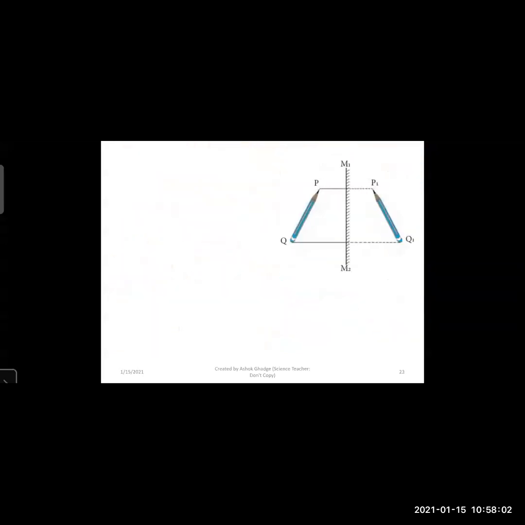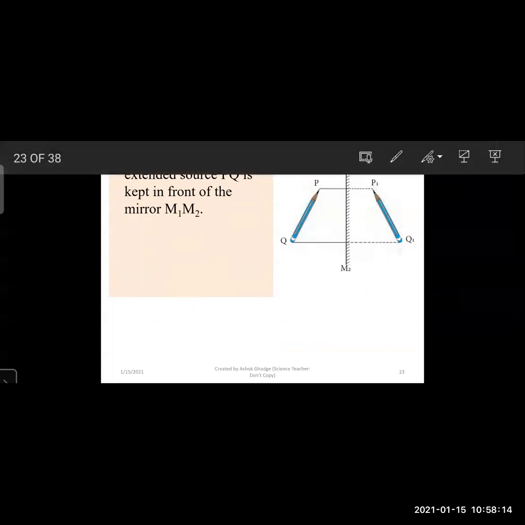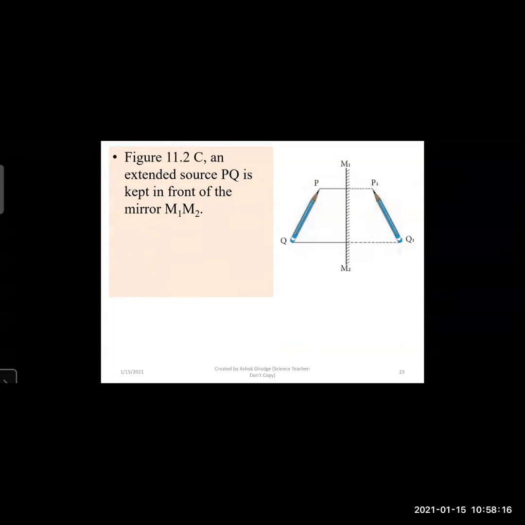Now we will see how that extended image is obtained. For that, we will see figure number 11.2c. PQ is an extended source, the object kept in front of the mirror M1, M2.